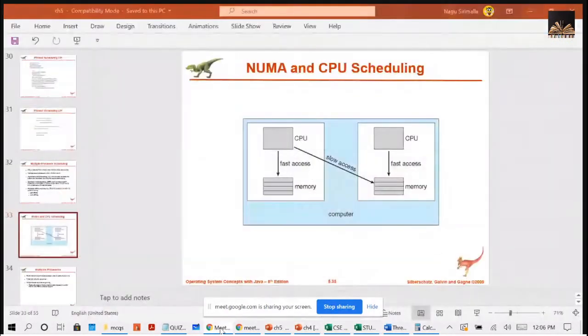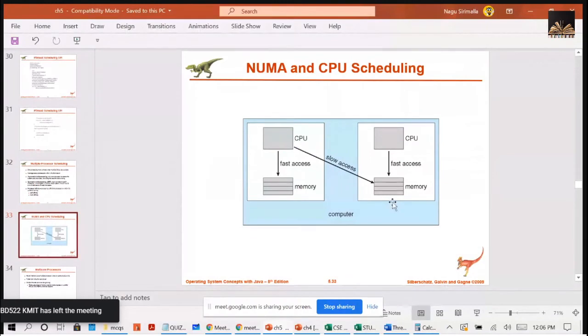So it is showing you NUMA and CPU scheduling. Non-uniform means that within its own memory it will take fast access, less time. But if it wants to access a memory location of some other processor, it will take more time. That is slow access. So it is just showing you how NUMA affects CPU scheduling.